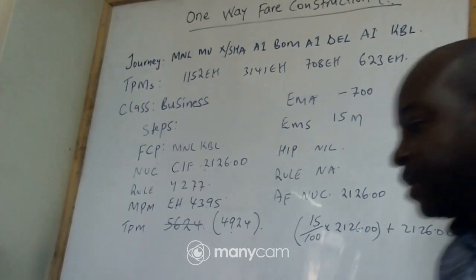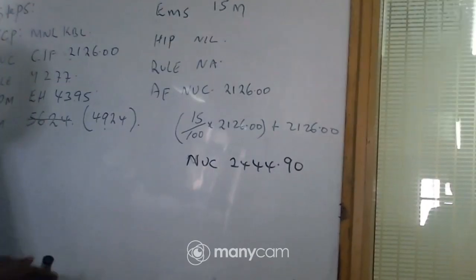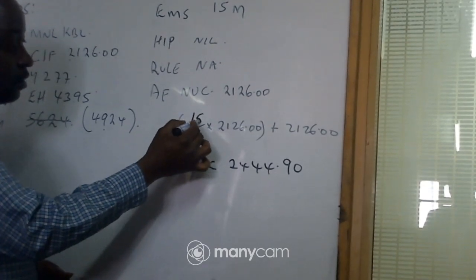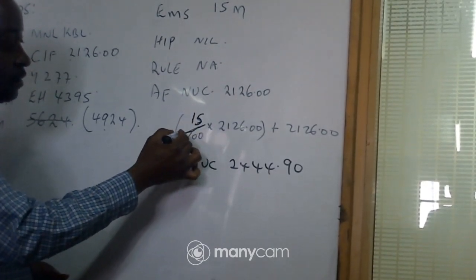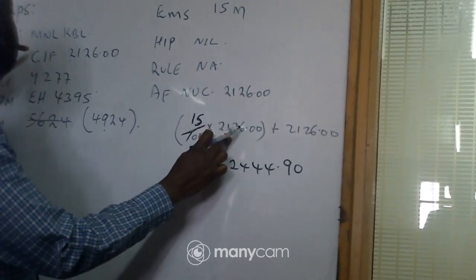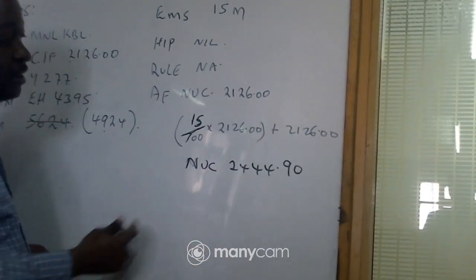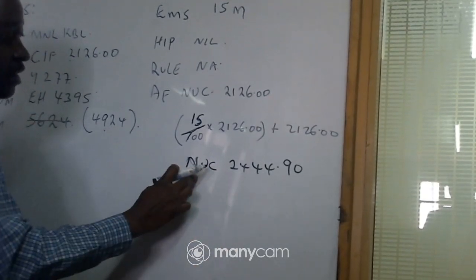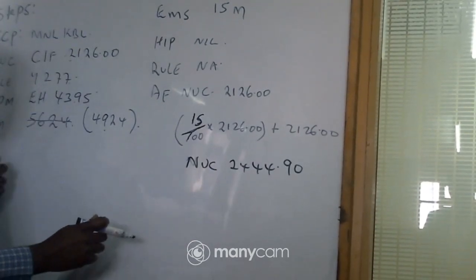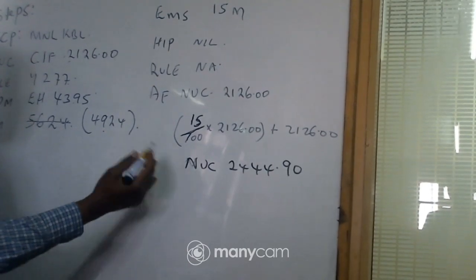So that when you calculate, we have 15 over 100 times the fare. That's the NUC. Again plus the fare. So if you add, this is what we are getting. So this is our applicable fare. We have surcharged by 15. And then now we go to the next step. Because this is our applicable fare, it will remain the total.